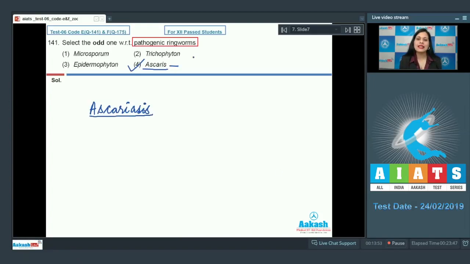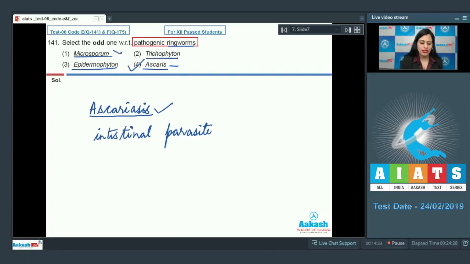Ascaris is an intestinal parasite in human beings and causes ascariasis. Fungi belonging to genera Microsporum, Trichophytum, and Epidermophytum are responsible for ringworm infection. So these are the incorrect options, and the odd one among the given options is Ascaris. So the correct answer is option number 4. Let's proceed to the next question.